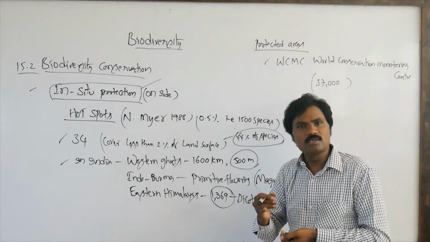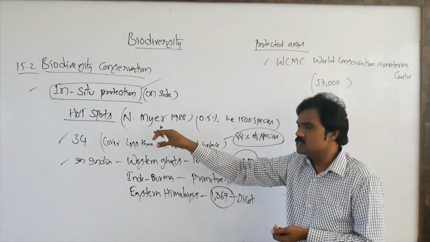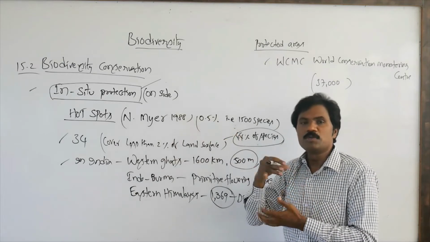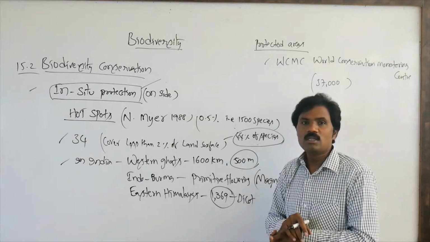What are protected areas? In situ protection. Hotspots are areas with a high richness of endemic species.